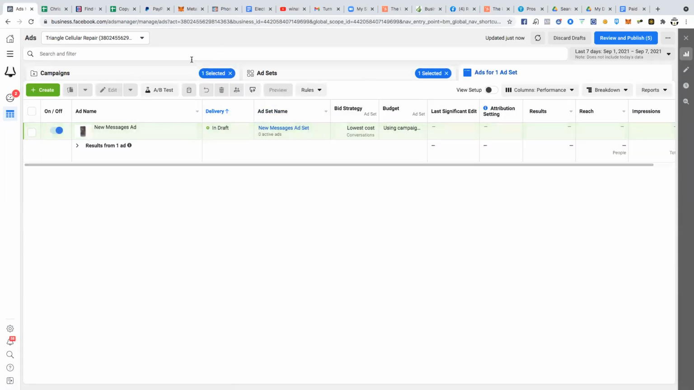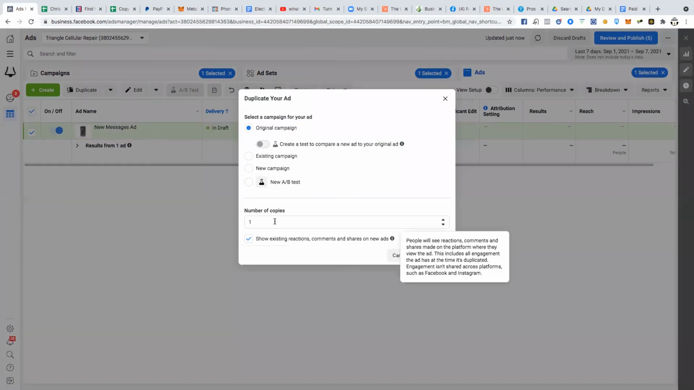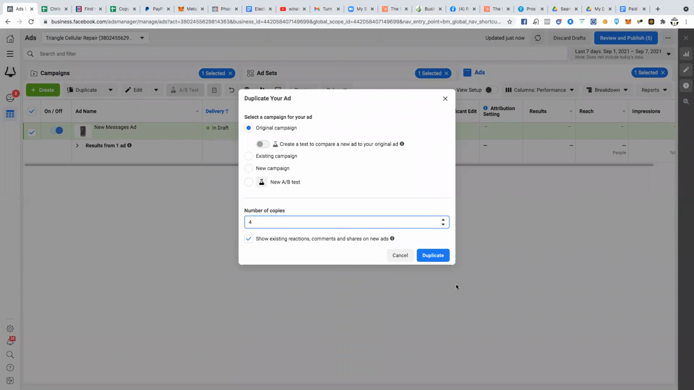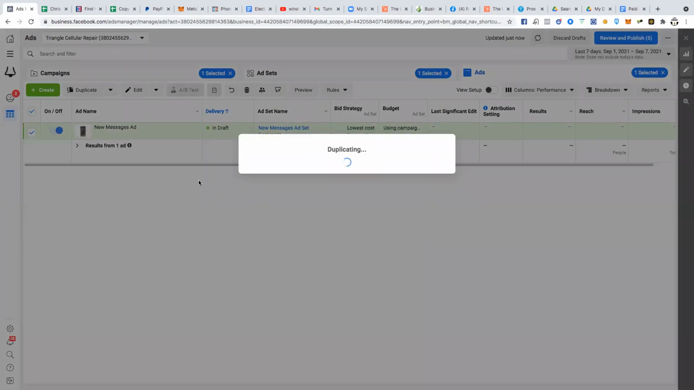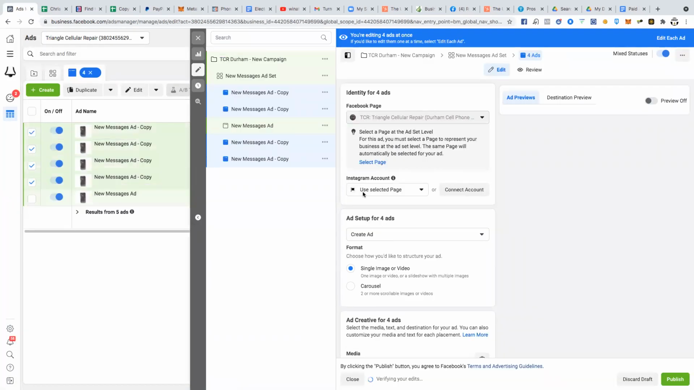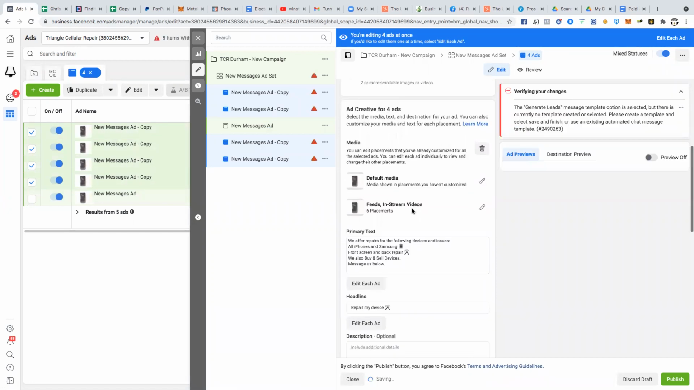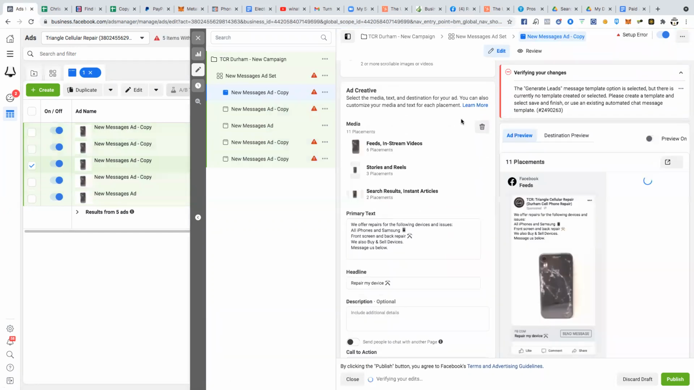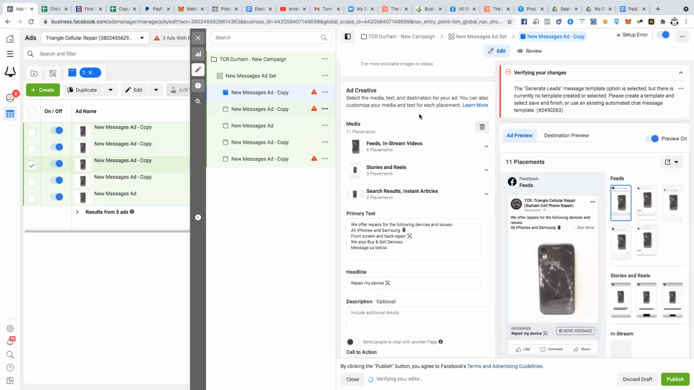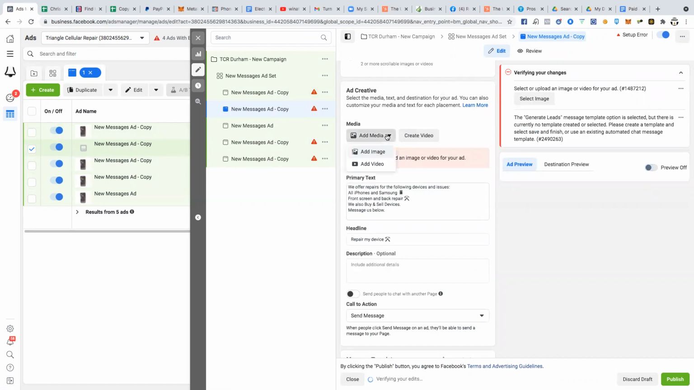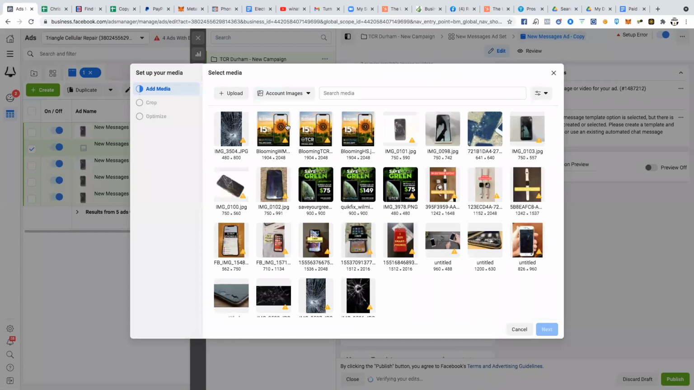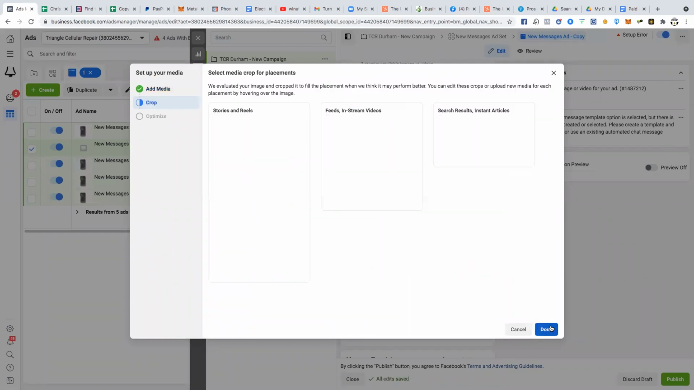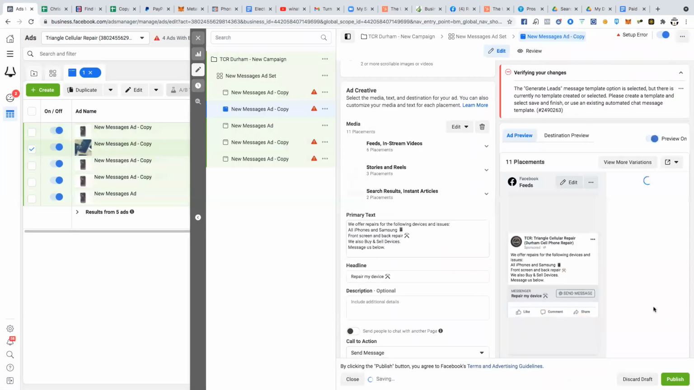So after you've created the first ad, you're then going to duplicate it. We're going to duplicate it 4 times. And then all we're going to do next is switch out the photos. So let's go ahead and do that. We've got this one, that was the first one. Now we want to go add a different image. Let's use this one. Done.